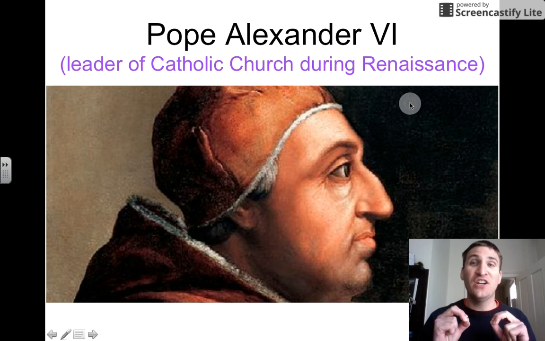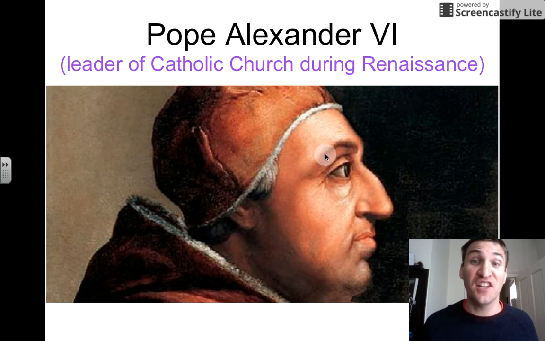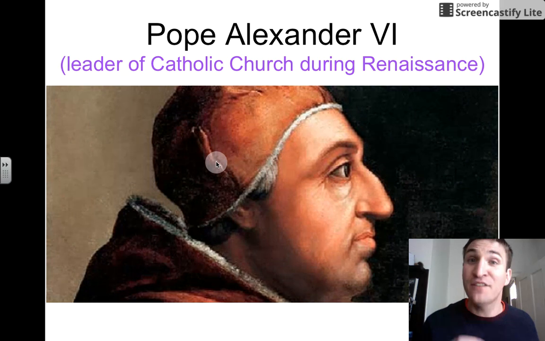Pope Alexander VI, an early pope of the Catholic Church, a leader of the Catholic Church during the Renaissance. This man is a symbol of all that was corrupt and wrong with the Catholic Church during the Renaissance. Popes are not supposed to marry or have children. He did. He even has mistresses that we know about.